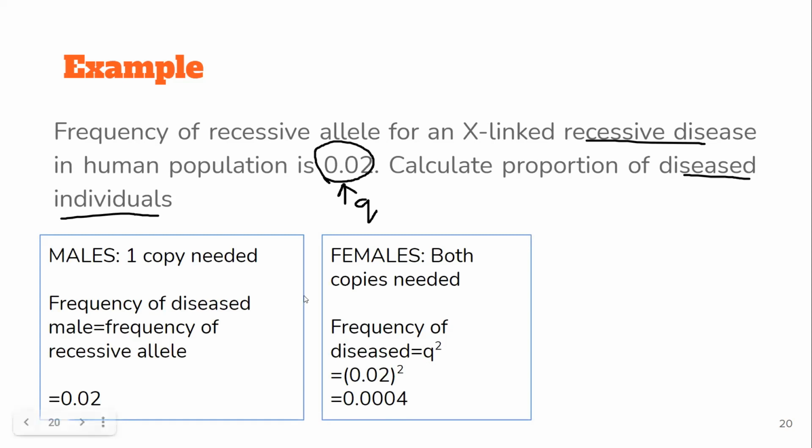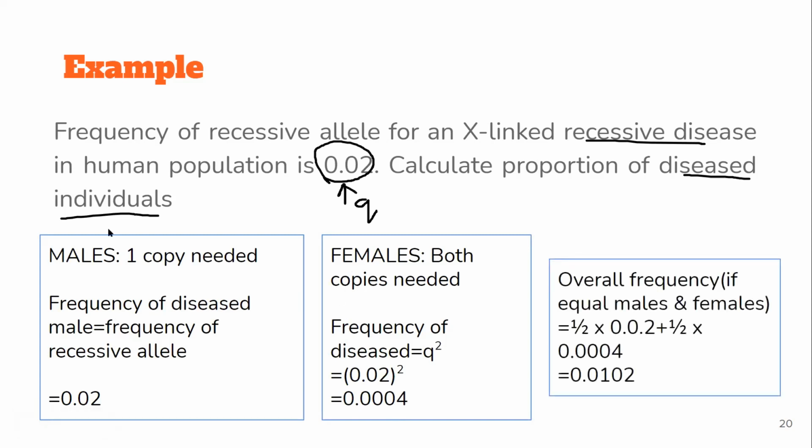Now the total individuals will be males plus females. Considering that the probability of a male or a female is 50-50, out of four children, two will be male and two will be female. So we'll do half of 0.02 and half of 0.0004, correct? And that comes out to be 0.0102. So this is how you will calculate the frequency. I hope you understood this example. If you didn't, just pause the video and go through it again.